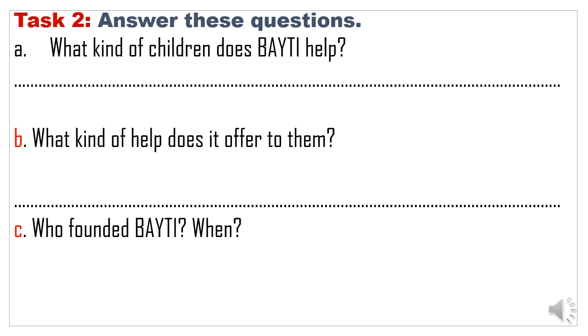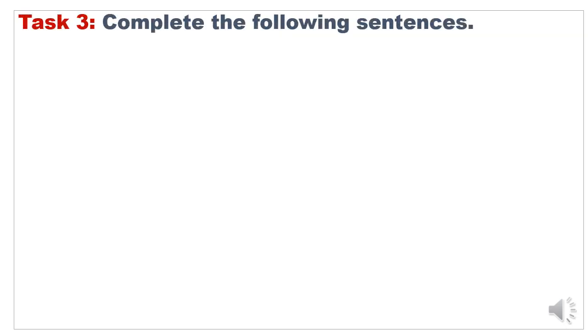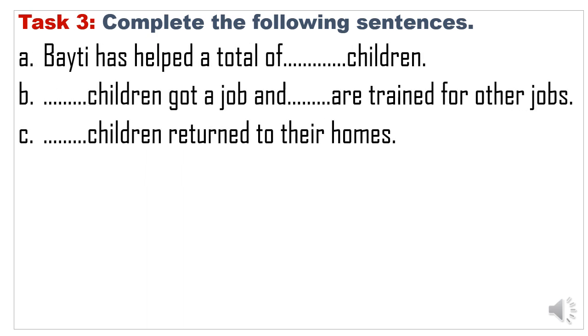The third question is, who founded Beiti? Who established this association, and when? I'm asking about the time. Okay, good. The third activity, or the third task, is to complete the following sentences, of course with information from the text.